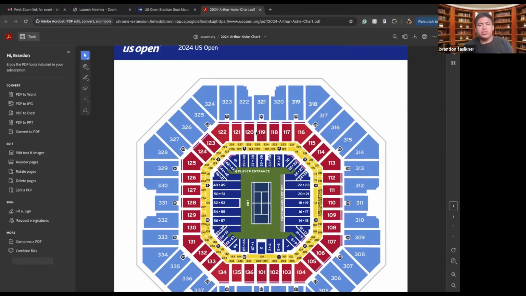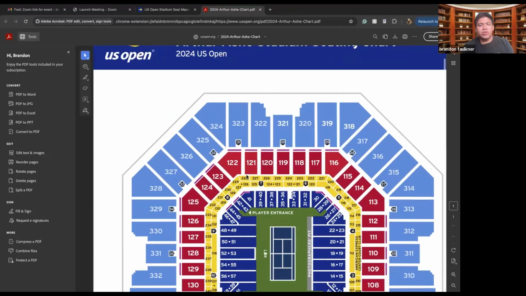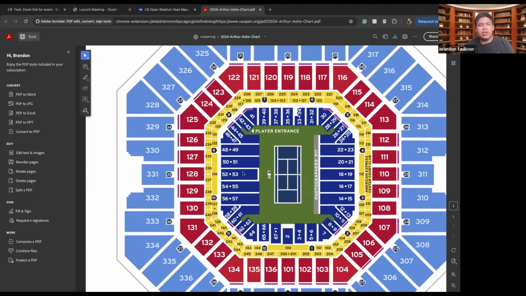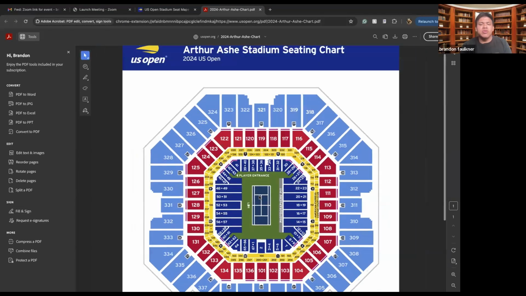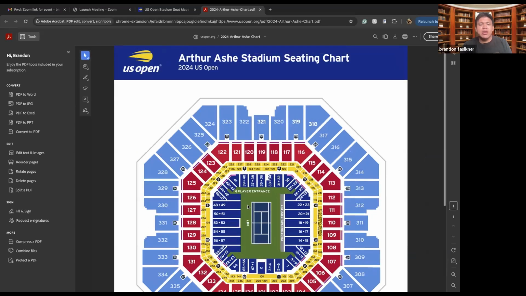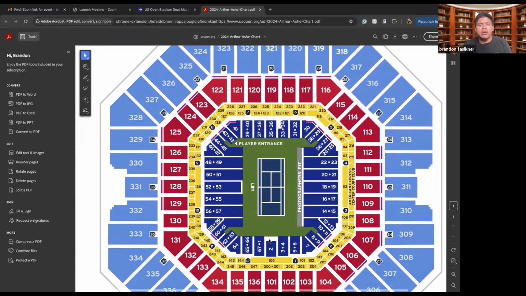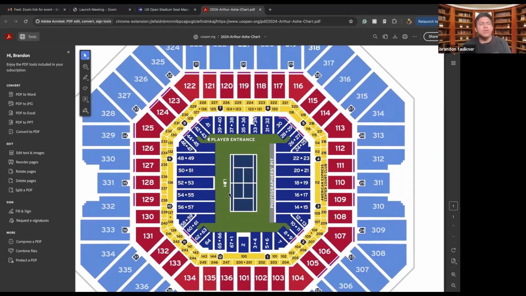So you have your rows closer, you have your suite rows, which are the ones in yellow, and then we have the ones that are closer to the tennis courts as well. And then, of course, we have the ones that are the photographer pit, where all the photos will be taken, of course, and all the announcers will be located. So you can see both the back of the court, the front of the court, the sides of the court, and then, of course, you can see where the net is and where the umpire or where the line judge is sitting as well.